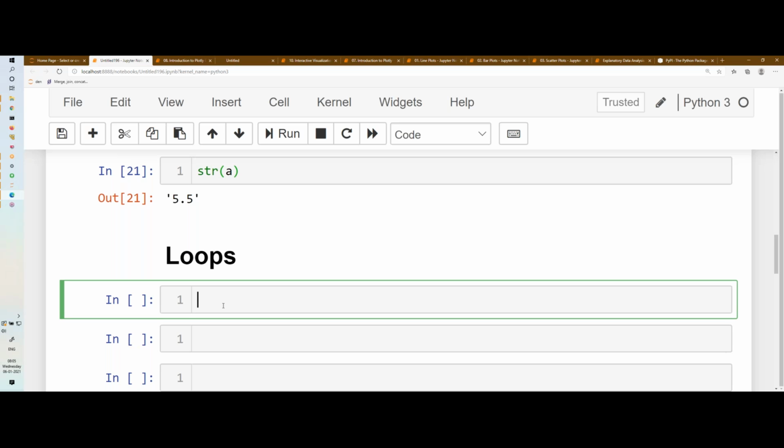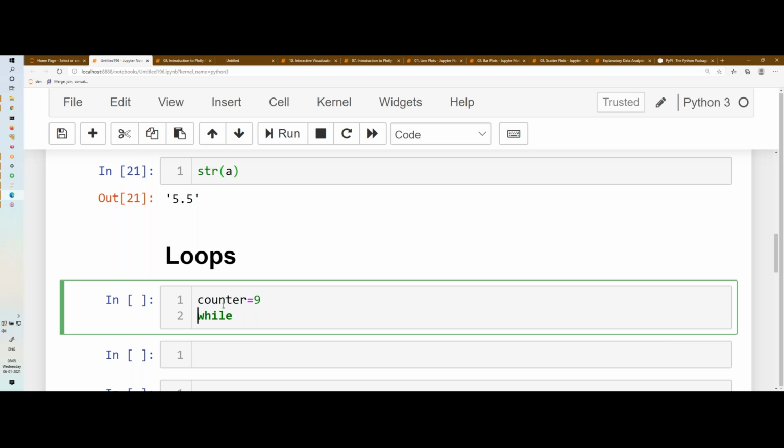So how to write a while loop in Python? The logic is very similar, but the syntax is different. While is a keyword. We will write while followed by the condition. Let's say I'm defining a variable called counter, counter equals 9. Just now we discussed variables. The value of this variable is 9. Now I'm writing while this counter is greater than 2. This is the condition.